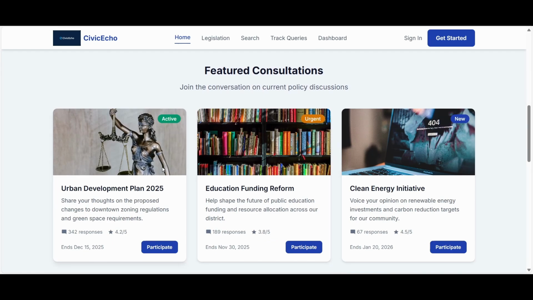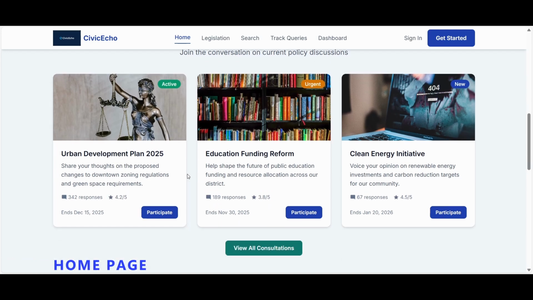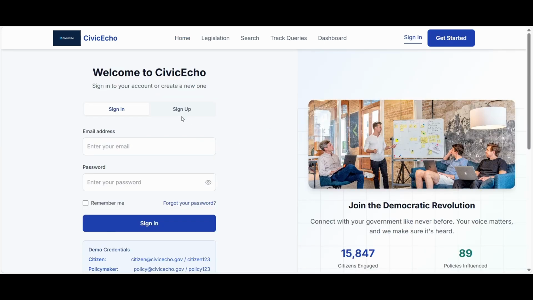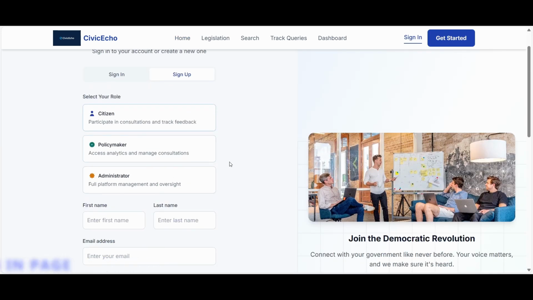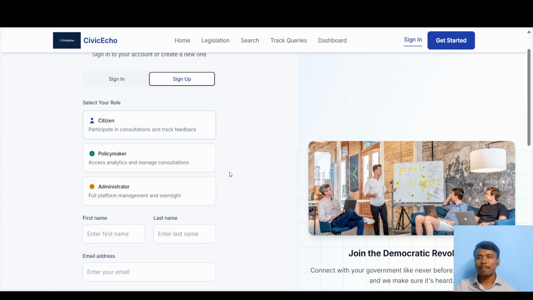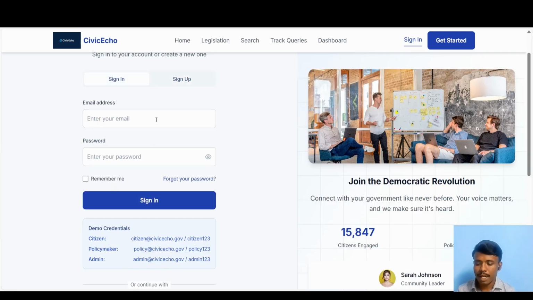These will be some of the featured consultations, which have received the highest rating or which are critical so that people should know. We have designed a sign in page in which we have provided three roles: the citizen, the public who want to express their opinions or submit suggestions or recommendations; the policymaker, the government authority representative who will upload the legislations and documents into the website; and the administrator, who will have privileges as per the current DB admin, which will be cross-checked by the credentials database. We have created some demo credentials which we'll be using as of now.